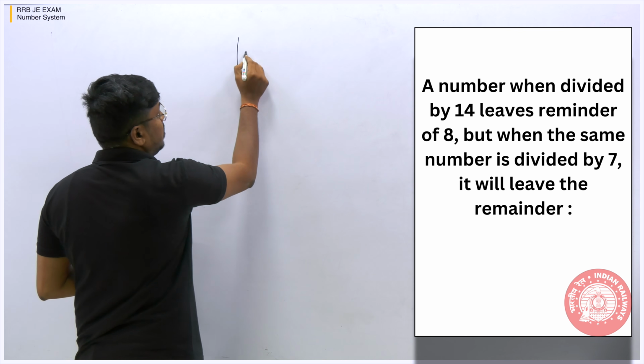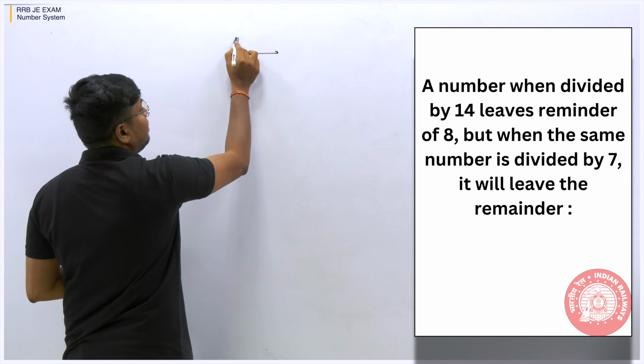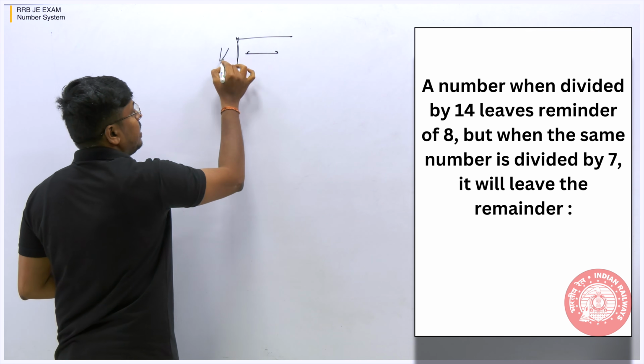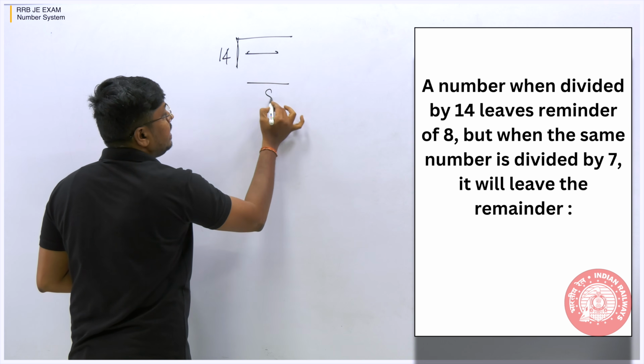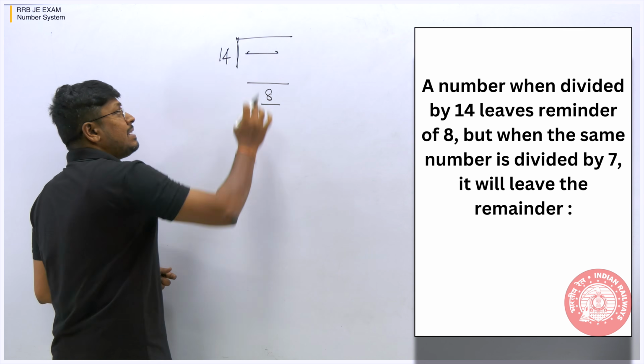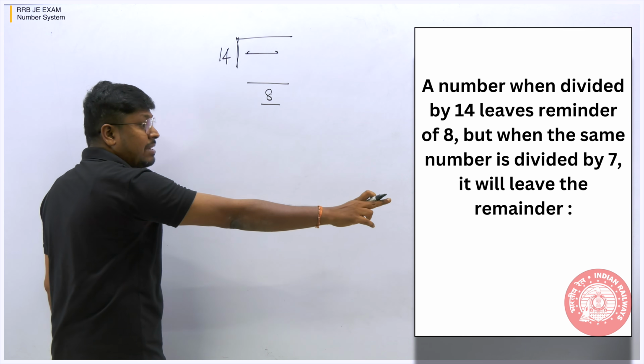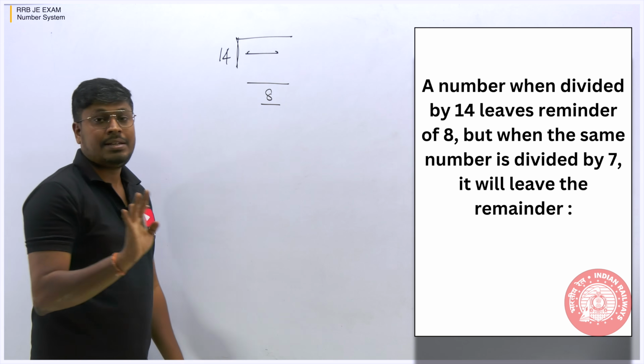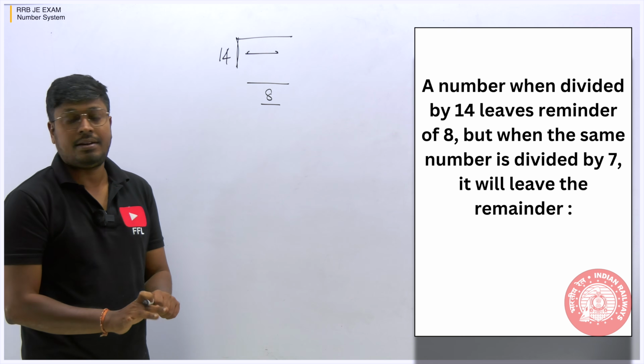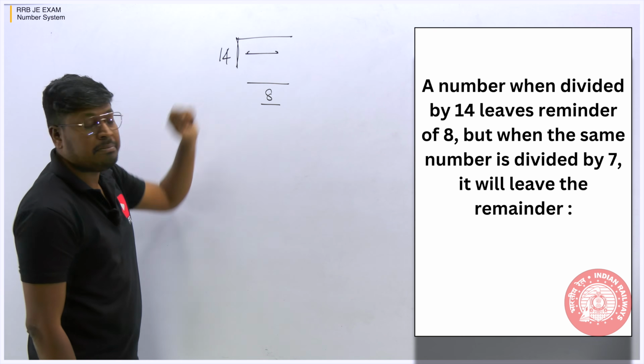A number, we don't know what that number is, but when we divide the number by 14, it leaves a remainder of 8. So when the same number is divided by 7, we have to find what the remainder is. This is what we need to find here. But we don't know what that number is.